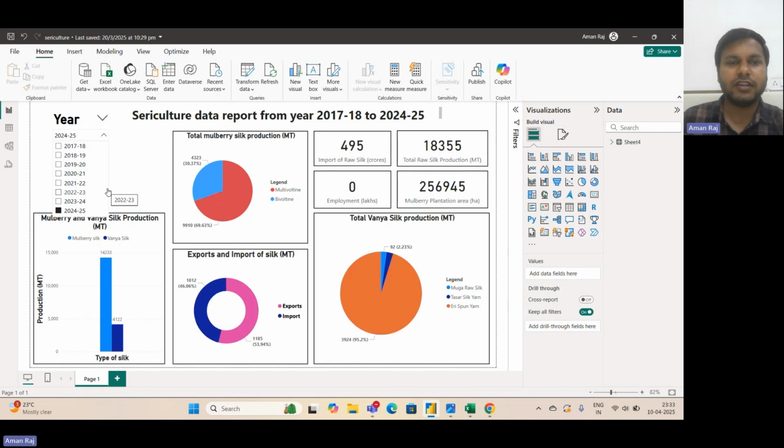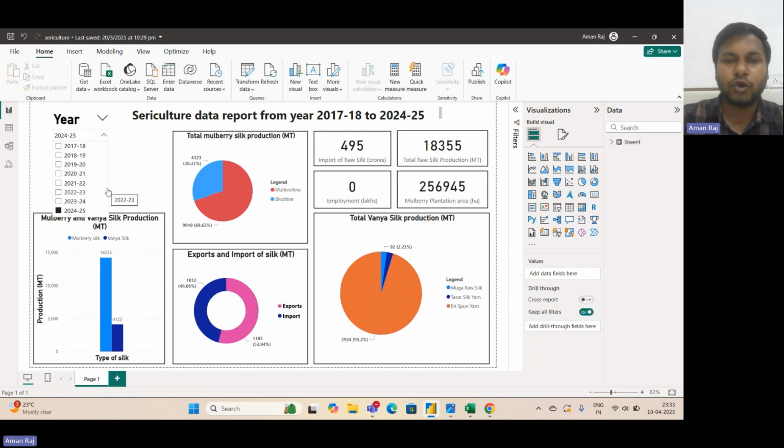the multivoltine silk production occupied around 70% of the total mulberry silk production in the country, and bivoltine silk production comprised around 30% of total mulberry silk production in the country. Here you can see that the employment is zero. It does not mean that there was no employment. Simply it is that the data is not available.